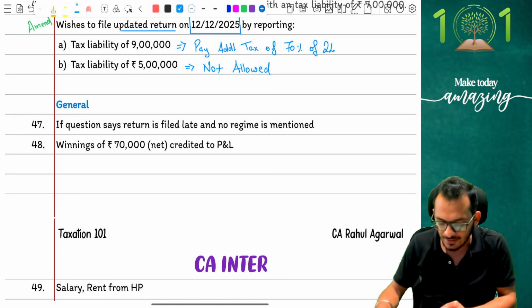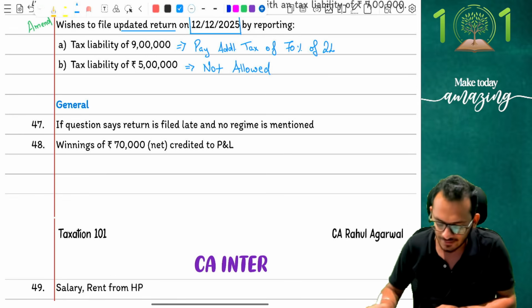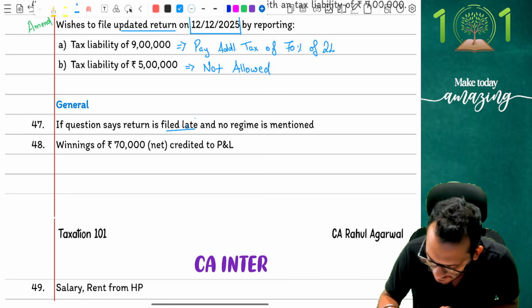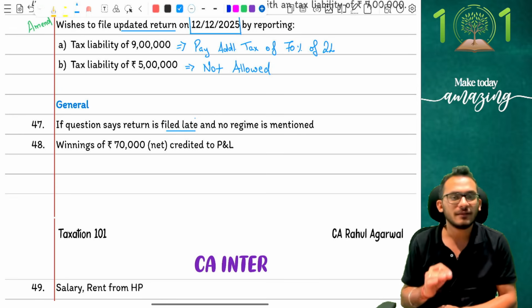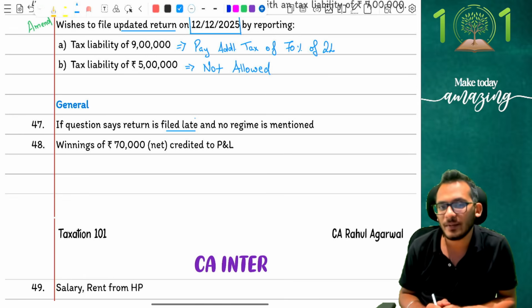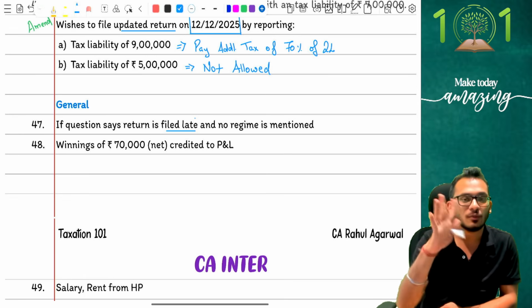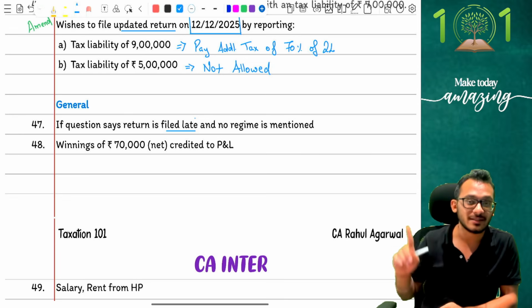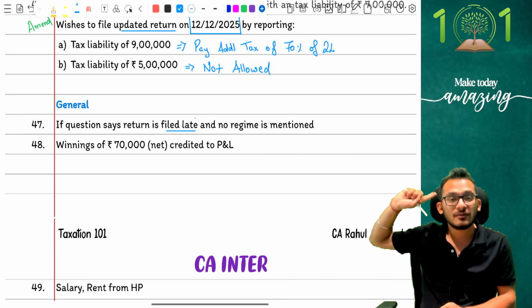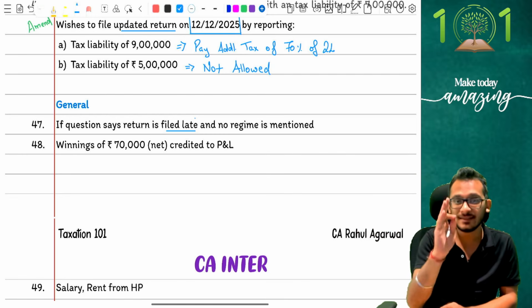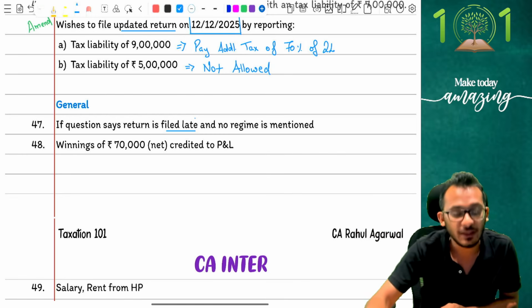It says general adjustments. What if the question says the return is filed late and no regime is mentioned? Normally, people, I've always told this in the class, that when a regime is not mentioned in the question, the understanding is you have to do both the regimes. But here is a twist. Notice the twist carefully. When the question says the return is filed late, there is one thing that you have to keep in mind.